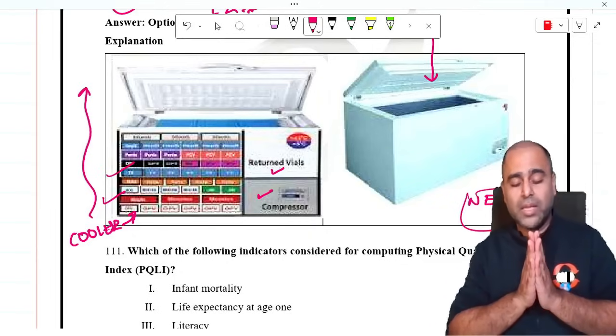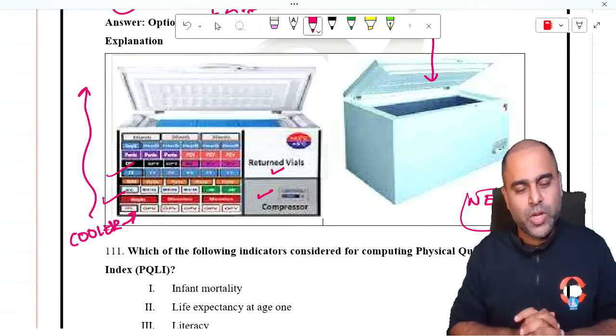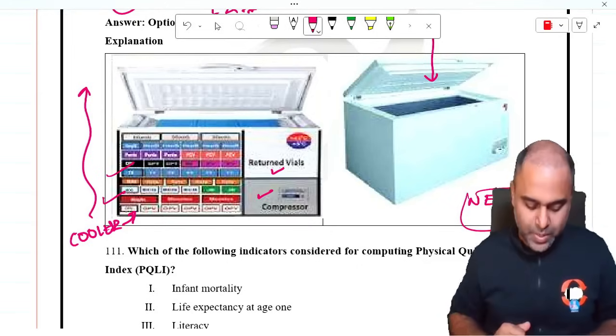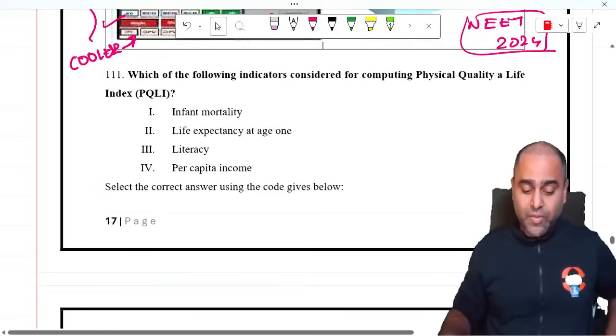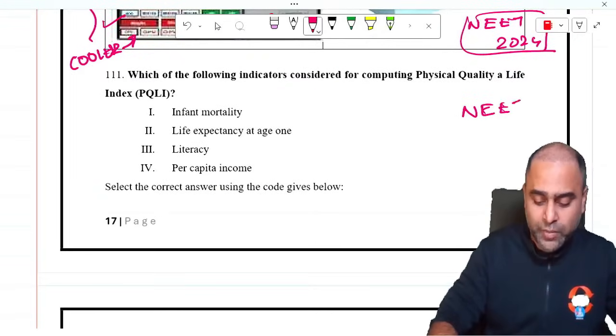Oh mere Bhagwan, teri daya permanent hame itni de. If you don't know the mnemonics, please open your workbook I have taught it to you. Which are the following indicators considered for computing the physical quality of a life index? Again a NEET 2024 question.